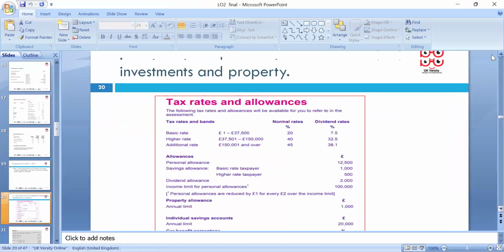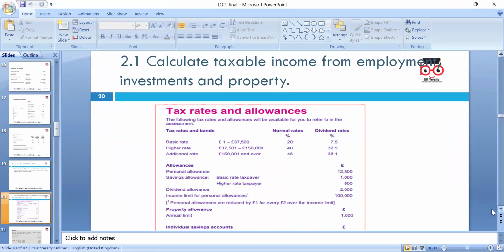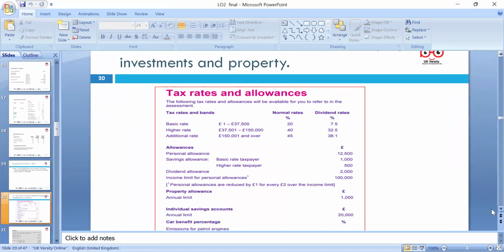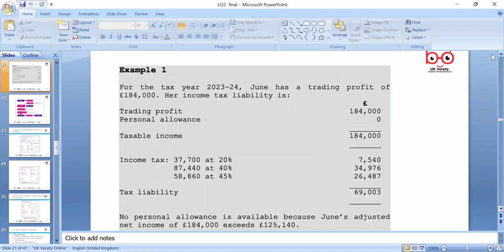We can look at 2.1, calculating the taxable income from employment and investment. So we have to look at the rates, and these are the old rates from previous years, where the dividend rate was 7.5%. Now we have 8.75%. So we will look at the Finance Act. Let's look at the example here.